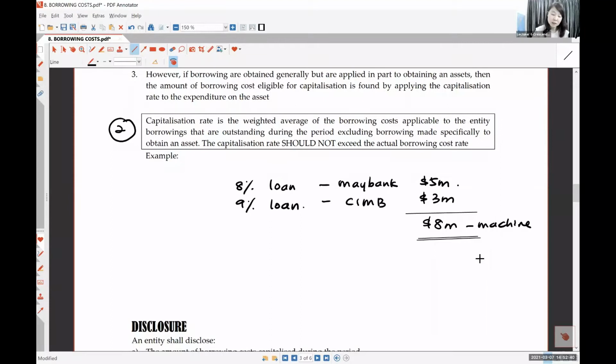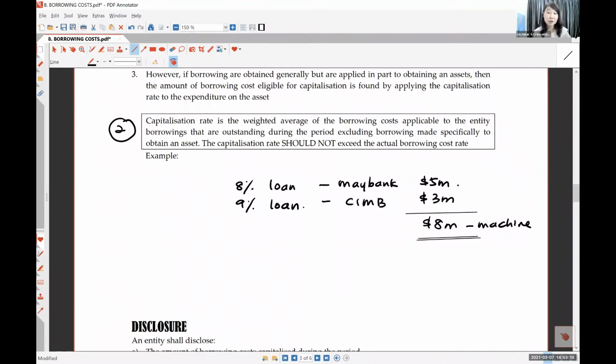Should you take 8% or should you take 9%? Your interest will be 8% or 9% because the loans are mixed up already, right? How do you know which money is the 8% one, which comes from CIMB, which comes from Maybank? Normally you borrow the money and put it into one account, so you mix up the money already. When you want to build the machine, you take out a little bit and use it. So you actually don't know which money is from Maybank and which is from CIMB. So are you going to use 8% or 9%?